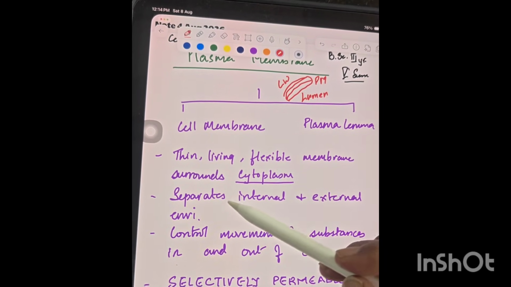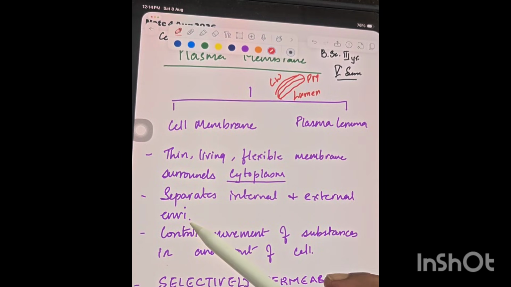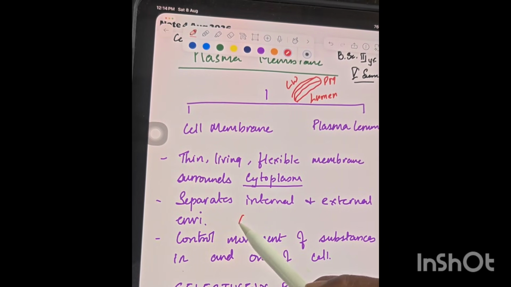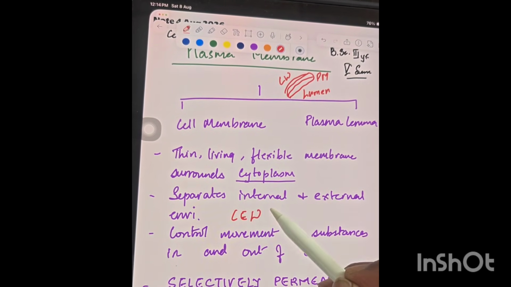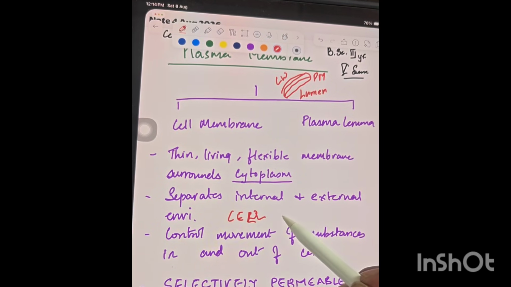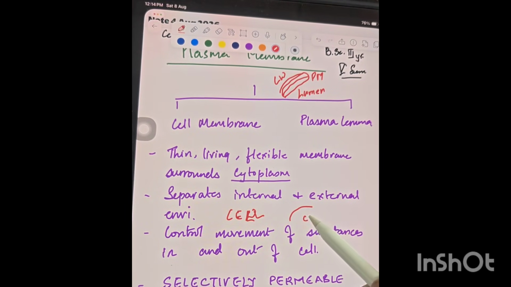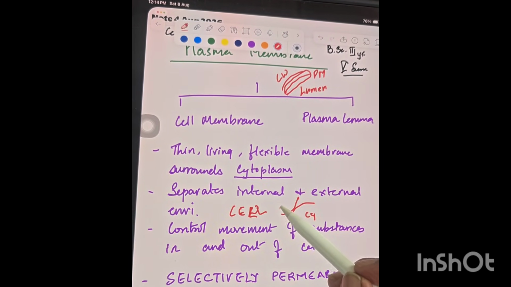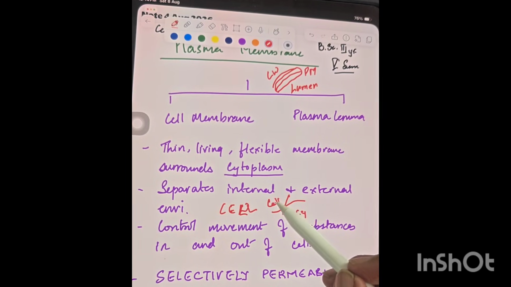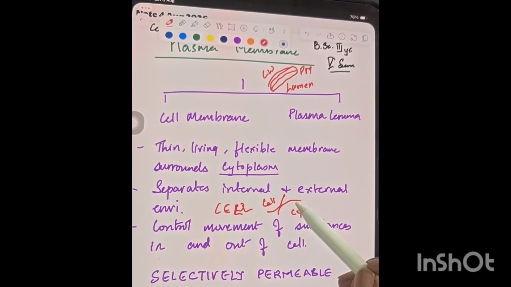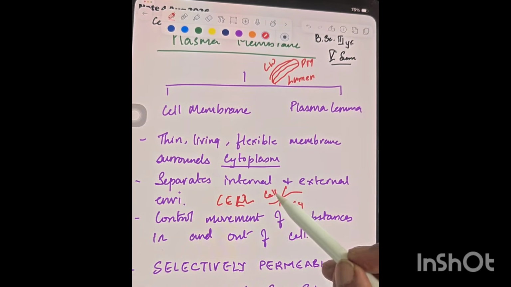It separates the internal and external environment of the cell, because inside this cell there is cytoplasm, and suppose there is an adjacent cell, so this plasma membrane builds a wall between two cells.